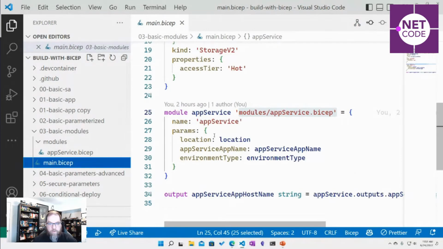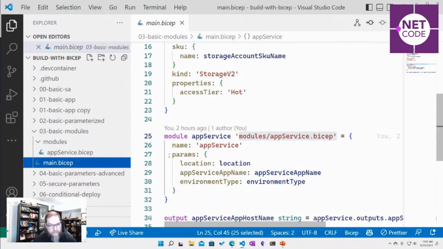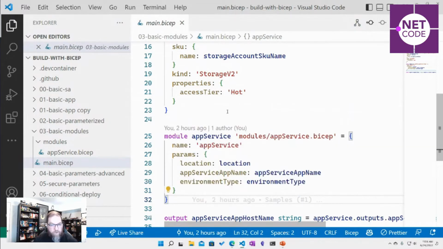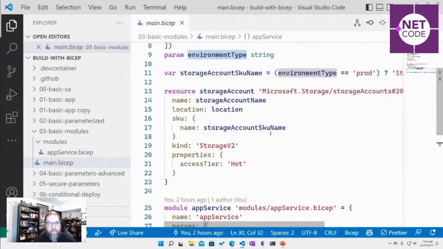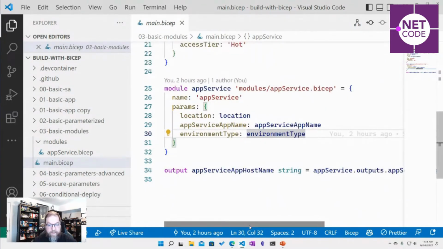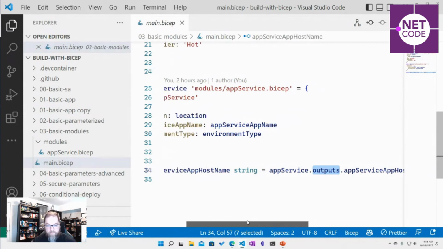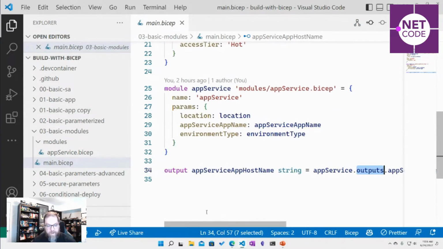And so notice we're not passing all the normal parameters to our module that we had before. We're passing only the ones that it needs and cares about. So it doesn't need storage account stuff because this is an isolated module. This just needs an app service name. It needs to know an environment type. That's how we've built it. And then we can get outputs. Just like we had outputs in our module, we can get outputs from our main bicep file. So we've taken this and kind of made it modular.